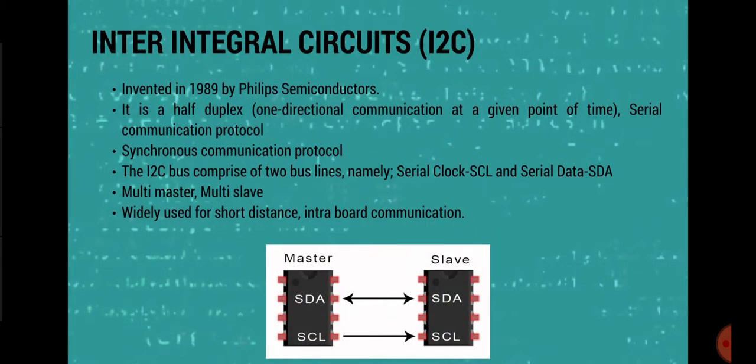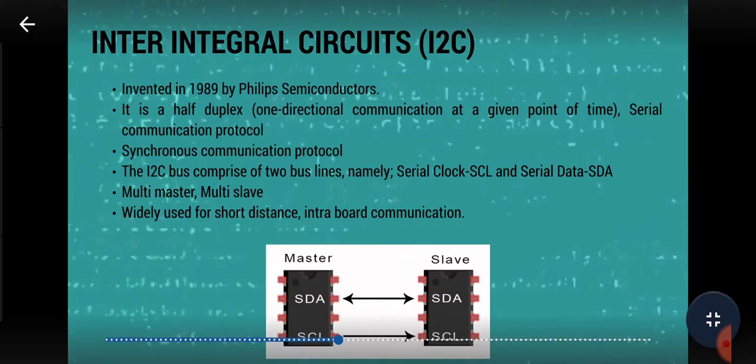Let's first look into I2C. Invented in 1989 by Philips Semiconductors. It is half duplex, one directional communication at a given point of time. Synchronous communication protocol. The I2C bus comprises two bus lines, namely serial clock and serial data, multi-master, multi-slave, widely used for short distances.